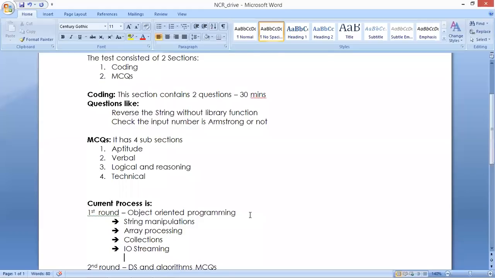Sir, is there any dump? When we practice the dump, can we crack? Definitely not. We should improve our programming skills and be ready for every question. Frequently they are changing the questions. So if you improve your logical skills, we will be ready to answer everything.